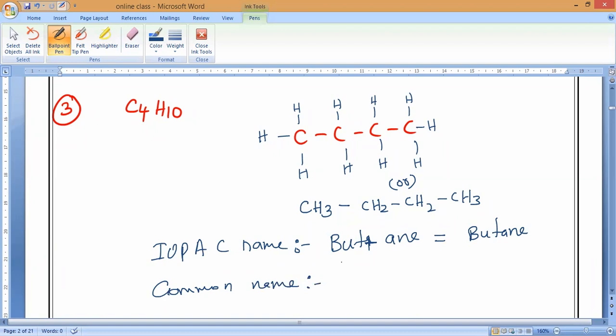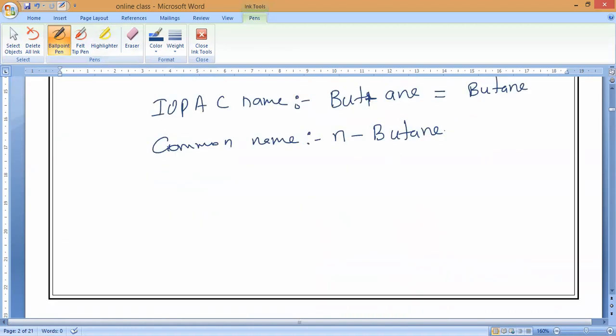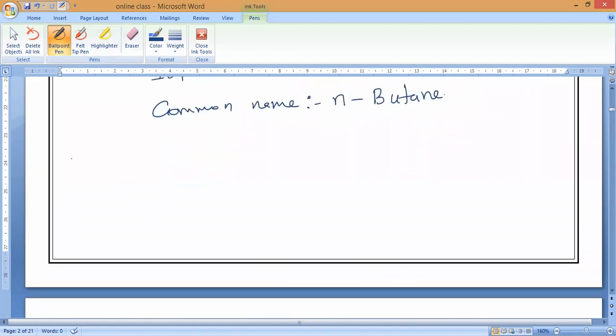It is simply n-butane. N-butane is the common name of butane. That is what you have to remember. Up to carbon C3 everything is the same, but from C4, C5 onwards we get n-butane, n-pentane as the common names. Now you can go with the last one under this category.